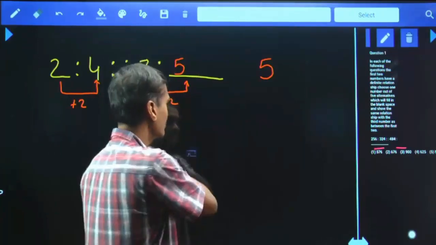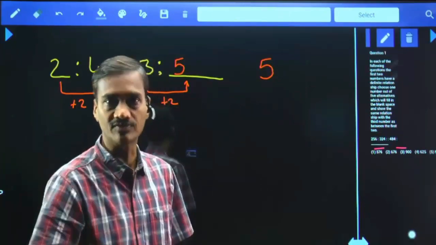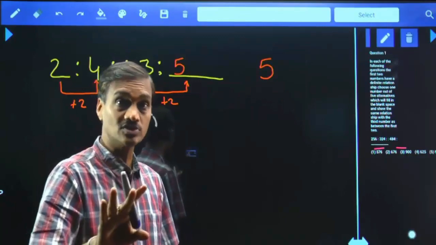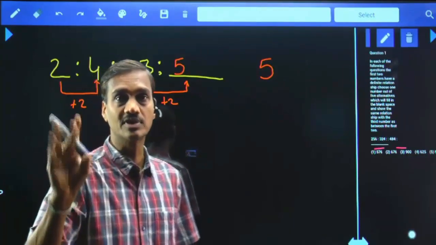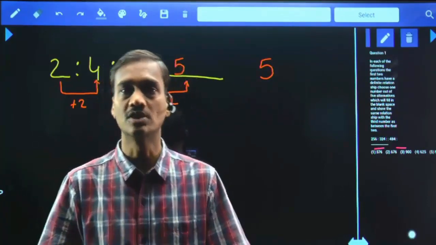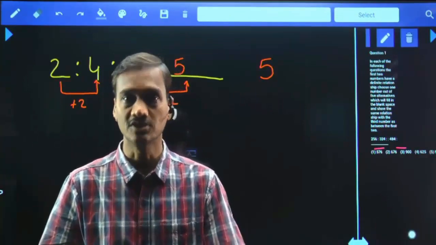Now check out whether 5 is there in the choices or not. If there is 5, then you can opt for 5. And if 5 is not there, and none of the others is there either, you cannot directly opt for none of these. In the case of analogies, please do not go for none of these unless you are 100% sure.